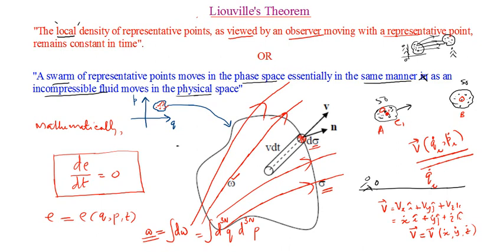That is qi dot is equal to dou H by dou pi, and pi dot is equal to minus dou H by dou qi. What are this set of symmetric equations called? Yeah, of course, they are known as the Hamilton's equations of motion. The phase space was devised to be used in the Hamiltonian mechanics, and the flow of coordinates, or the rate of change of the coordinate and momentum in the phase space, is governed by what? The so-called Hamilton's equation of motion.